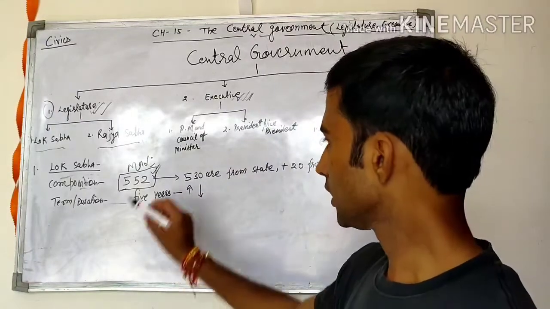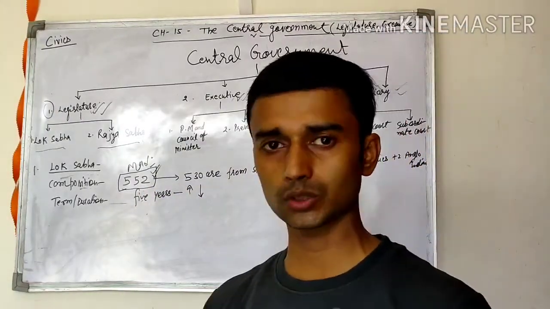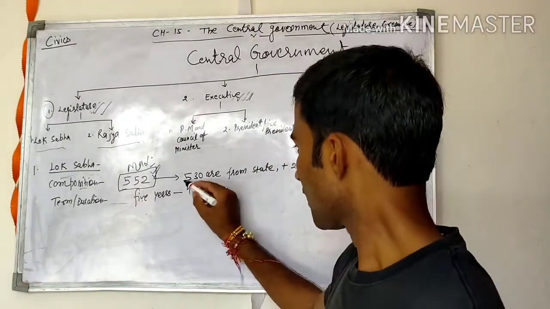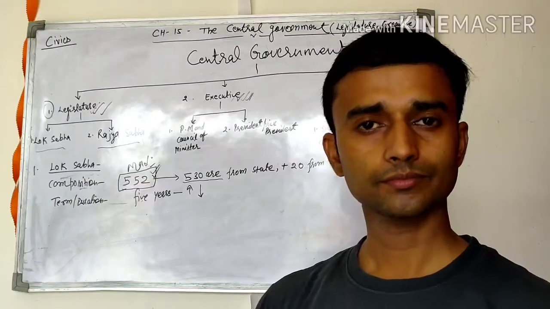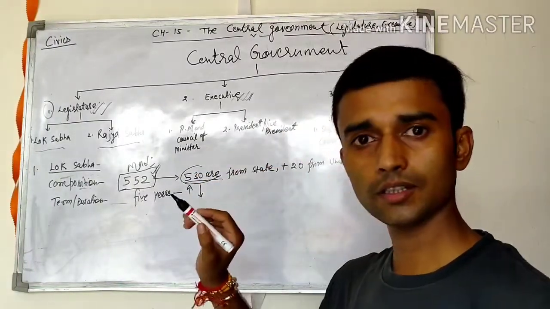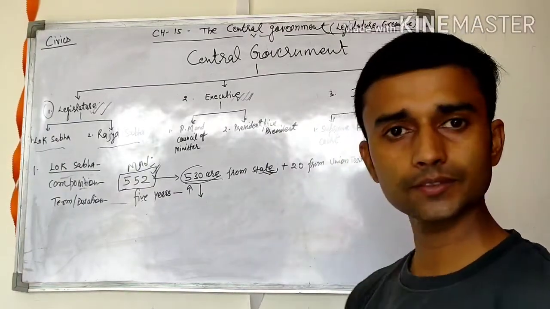552. They all are elected through direct election. Okay, 530 members elected from different states.